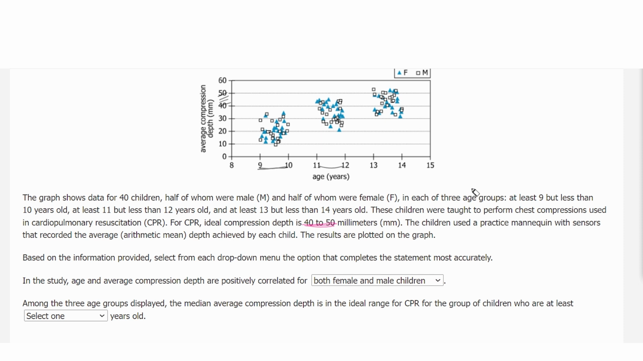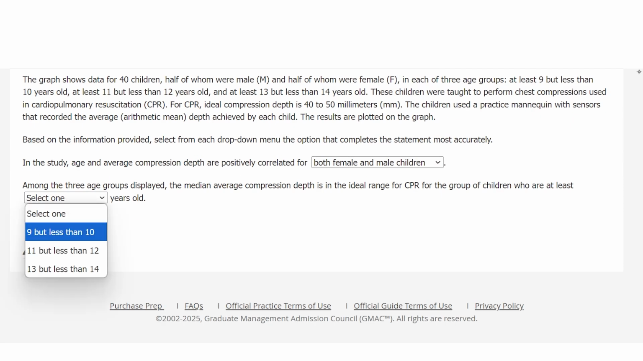But for the third group we can clearly see more than 50% of the children falling in this range. Hence, 40 to 50 millimeter would be the median for this group of children. Answer to my question is 13 but less than 14.